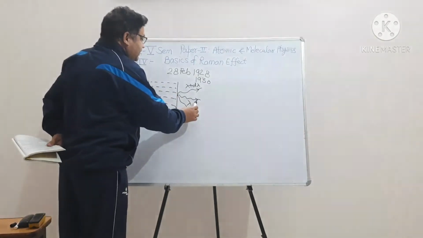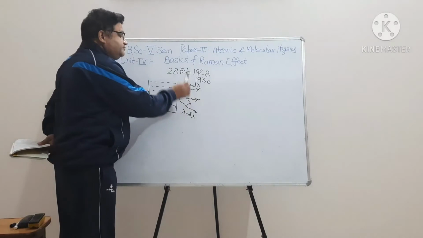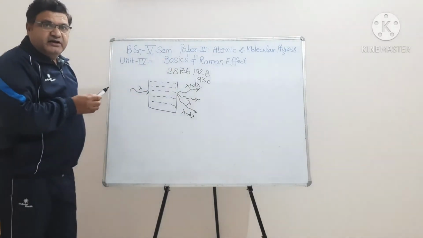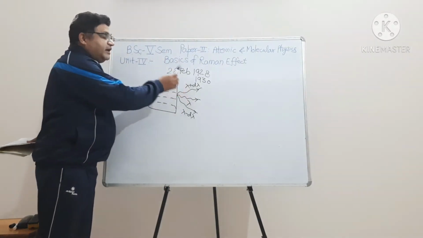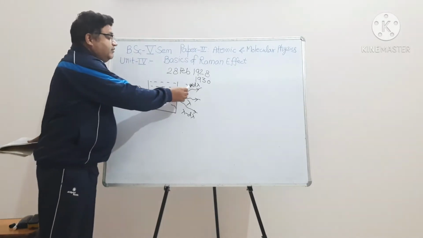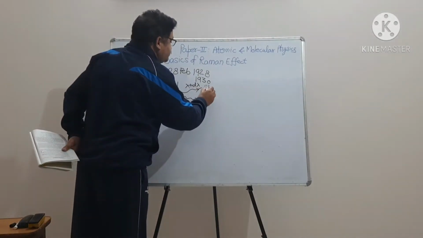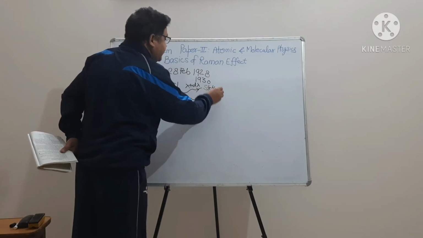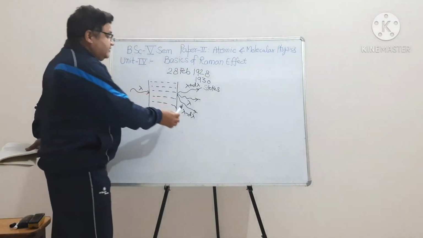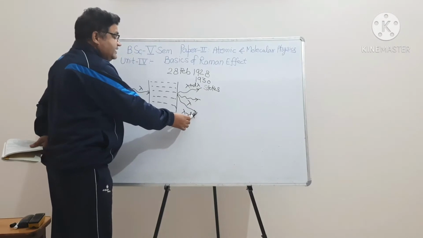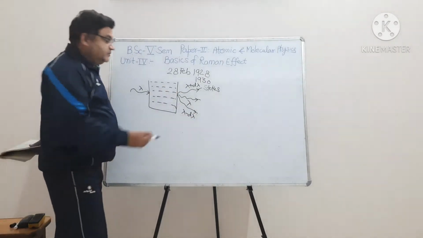This is the unmodified line. The wavelength lambda plus d lambda, which is longer, is known as the Stokes line. This is the Stokes line, and this is the anti-Stokes line.